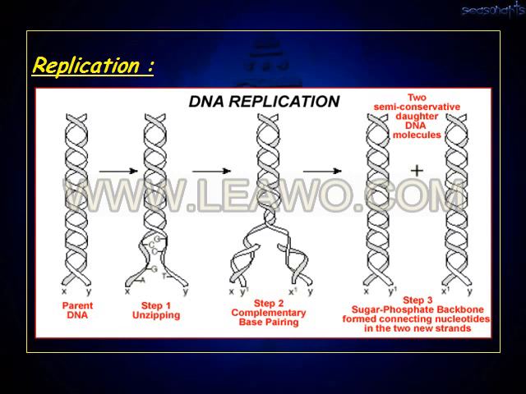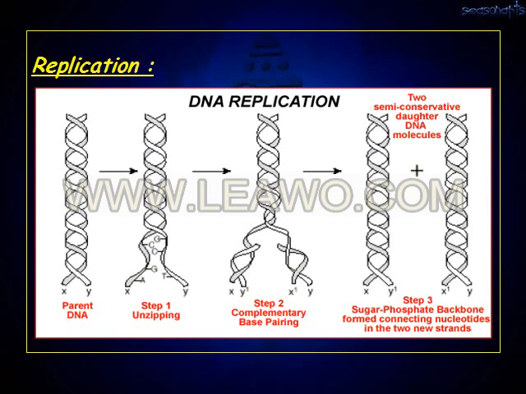The second picture is the first step in the replication, that is, unzipping of the nucleotide sequences taking place. In the second step you will see the complementary base pairs are added, and in the third step you will see the development of two semi-conservative daughter DNA molecules.